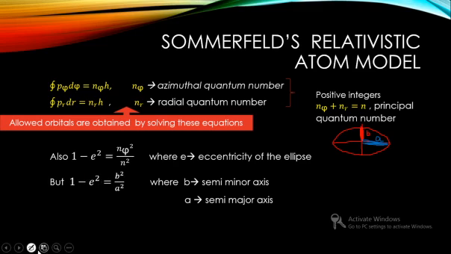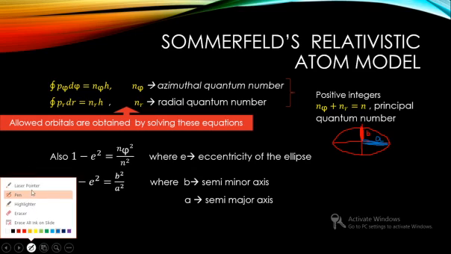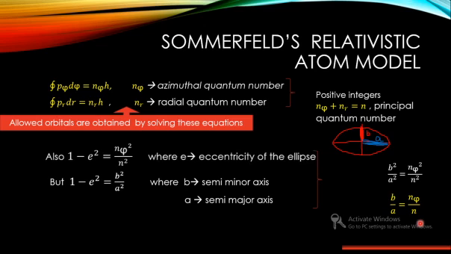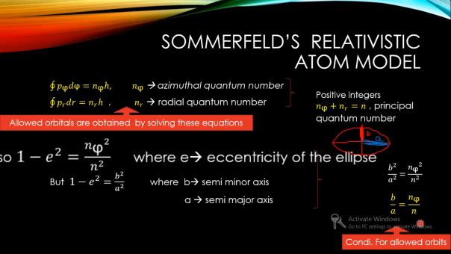So looking at these two equations, you can see that b squared by a squared is equal to n phi squared by n squared, or b by a is equal to n phi by n. So we have a lot more equations to be considered for allowed orbits.